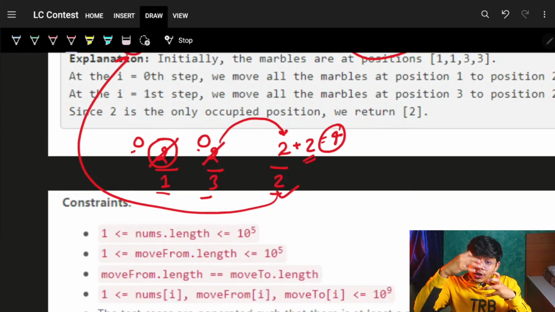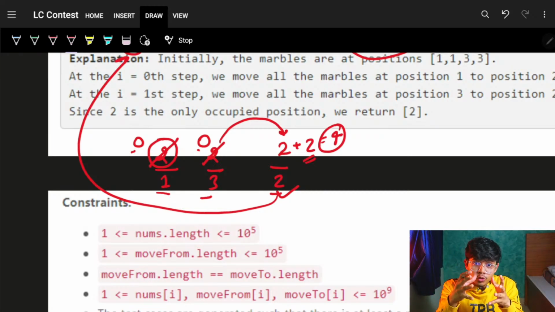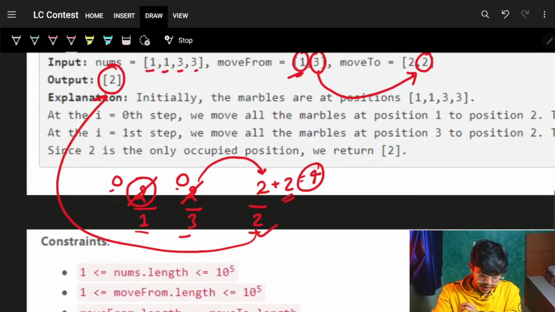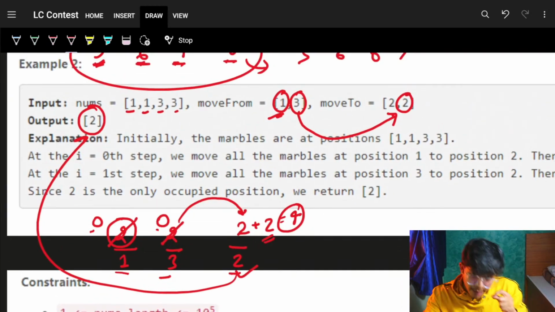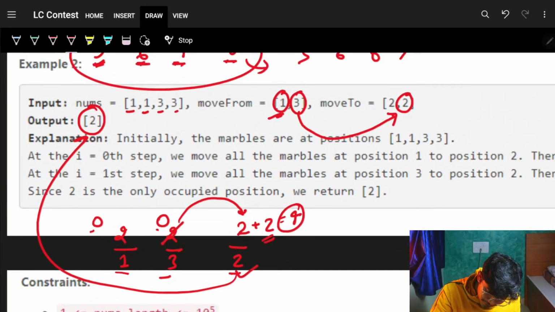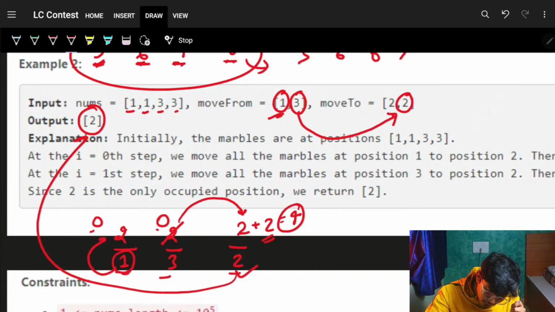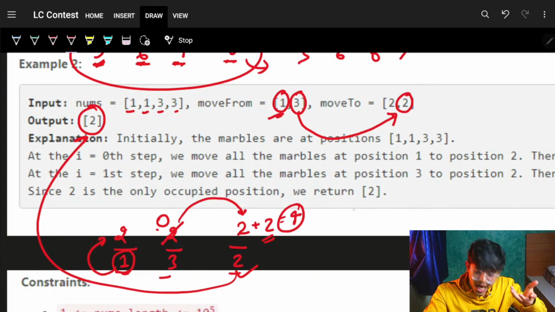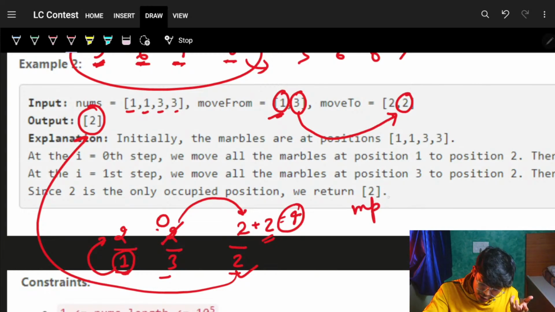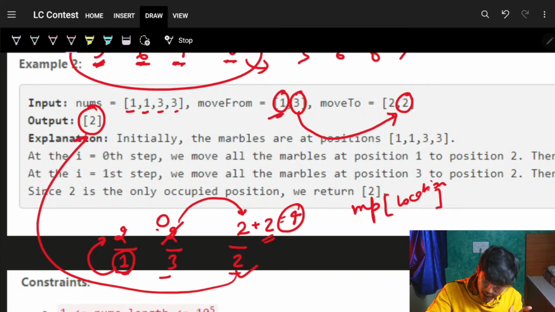Now while solving it, you understood what all is required. As we were about to say, for every location I need to keep track of the number of marbles at that location. So I can simply use an unordered map or a hash map, let's call it MP. For that MP, the keys are locations: 1 is a location, 1 is a location, 3 is a location, 3 is a location.